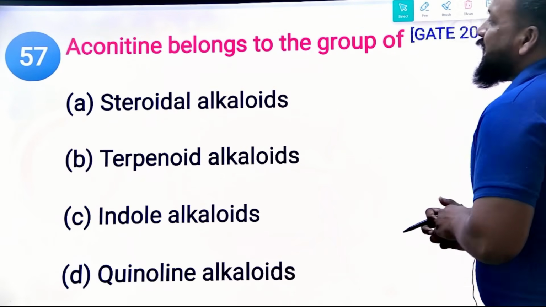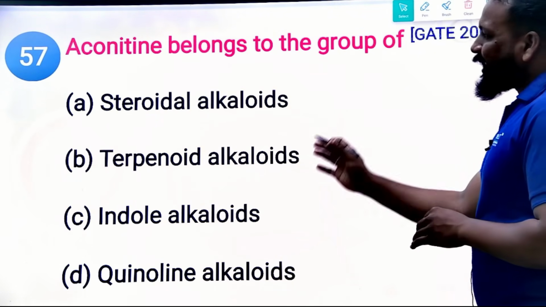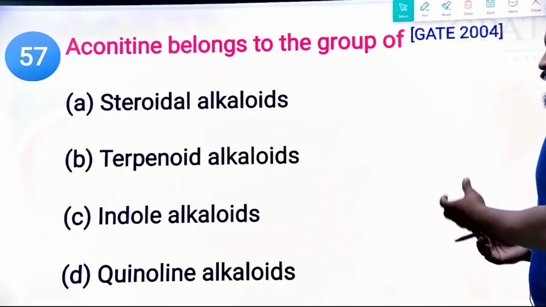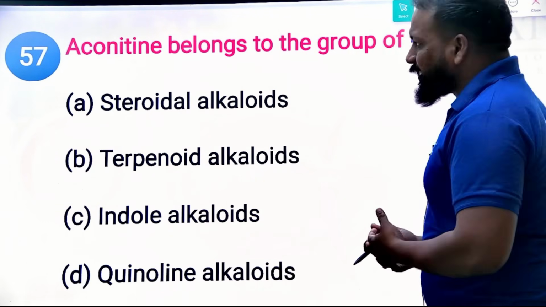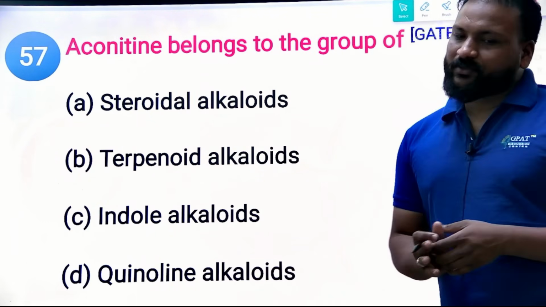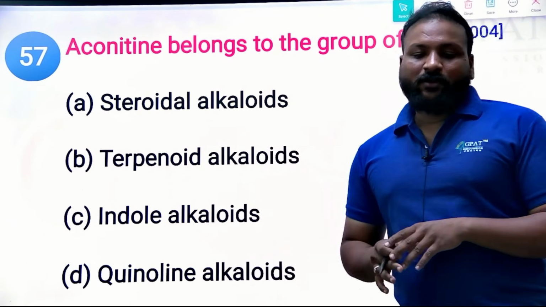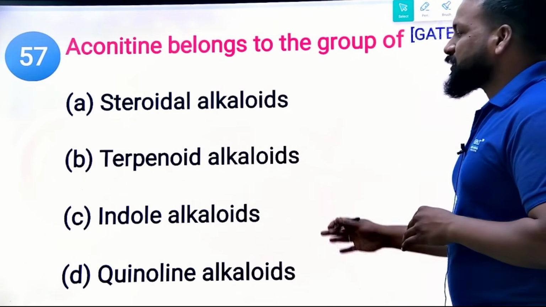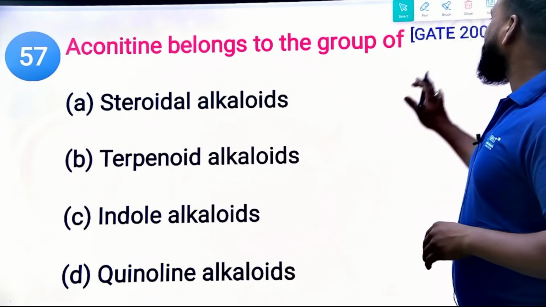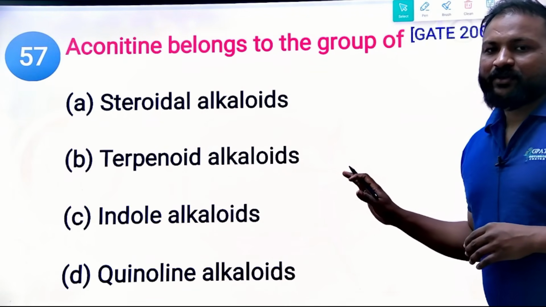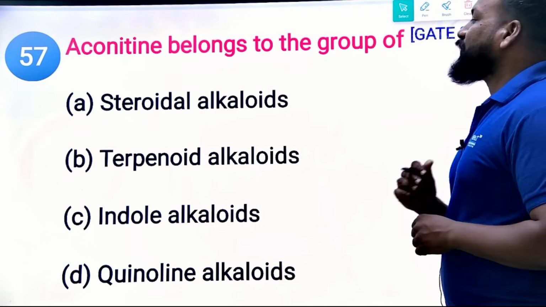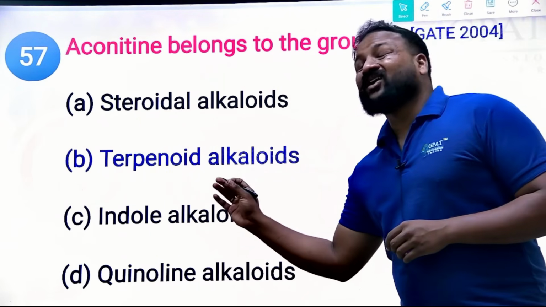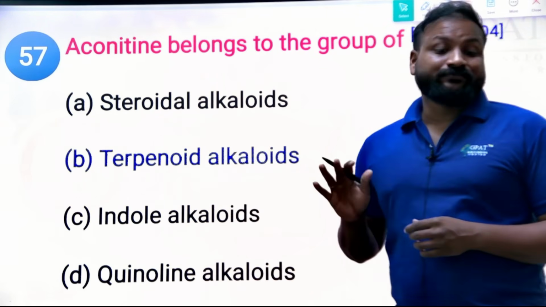Next question. Aconite belongs to which of the following groups? Steroid alkaloids, terpenoid, indole, and quinoline. We can eliminate indole, because the short trick is Niper. Indole is not it, but what is the right answer? This question is from GATE 2004. The right answer is terpenoid alkaloid. It is a terpenoid alkaloid.